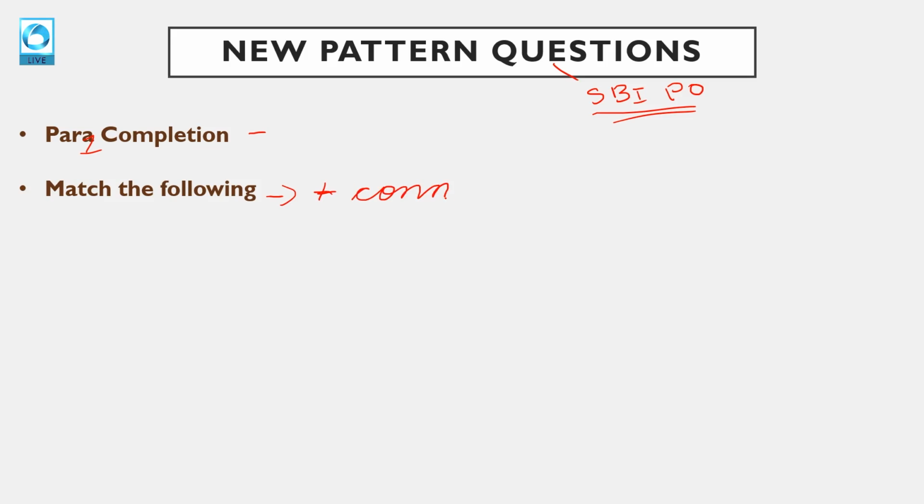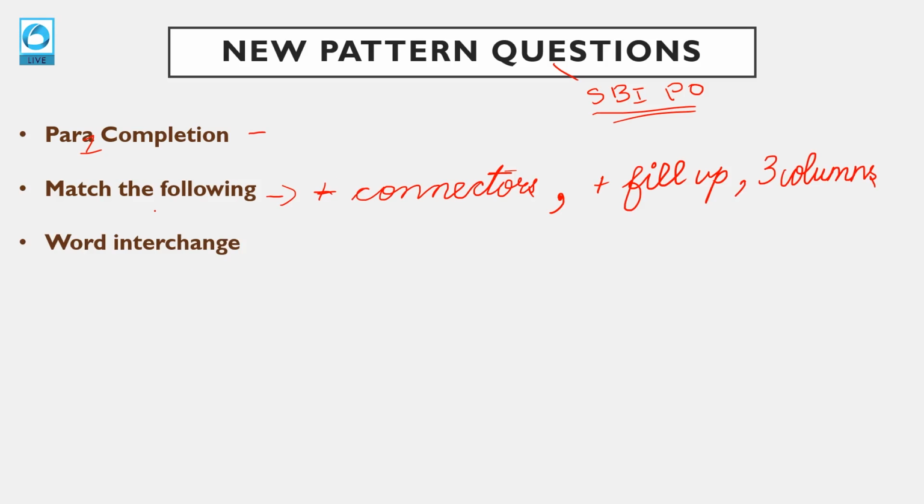If you're there on Edge, if you have taken my classes, you will see I've done this. Match the following plus connectors combined. They give this kind of question to make it a little tricky for students, right? Match the following, they combine with fill up plus fill up, right? How do they do it? You can check my class on Edge also. 3 columns, match the following. It's all new, little tricky questions, right?